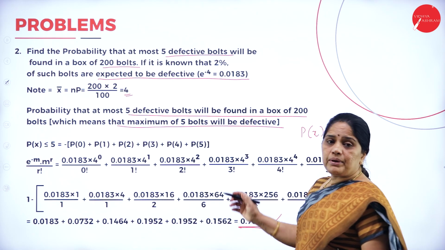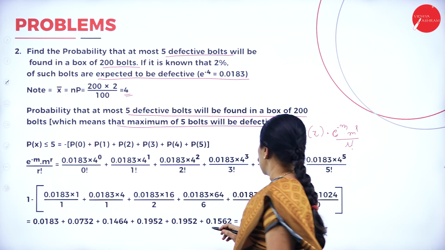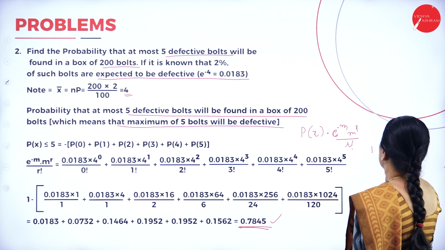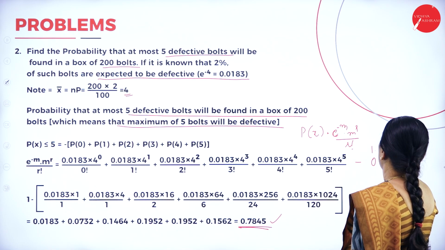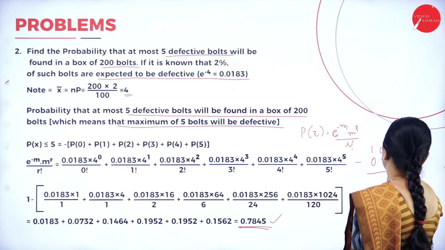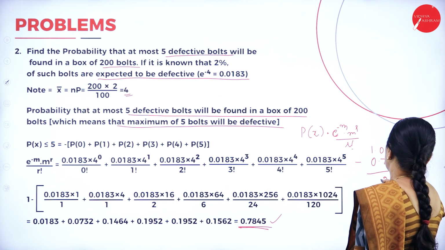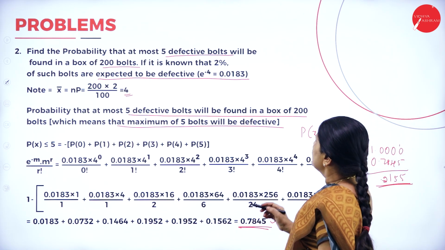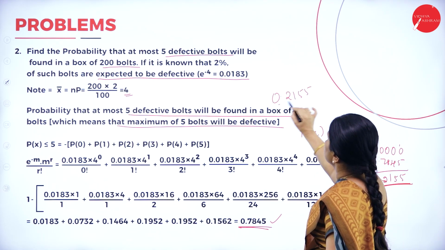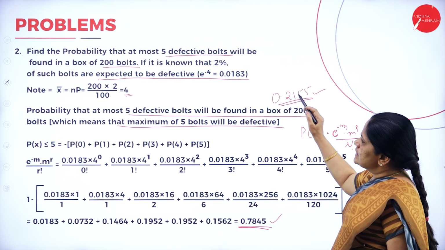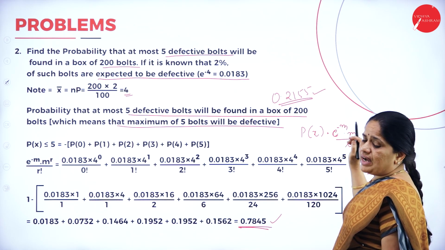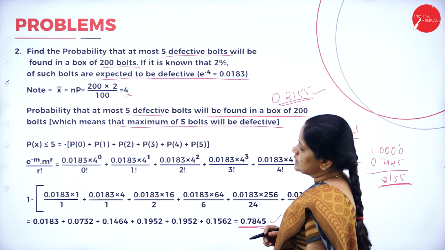0.7845. So, the probability of getting at most 5 bolts will be, I have to subtract this from 1: 1 minus 0.7845. So, this will be equal to 0.2155. So, the answer is 0.2155. That is, the chance of getting at most 5 defective bolts is 0.2155. Now we go to the next problem.